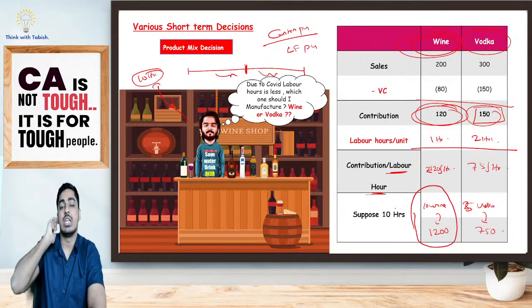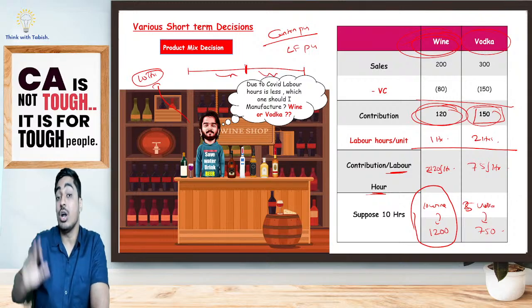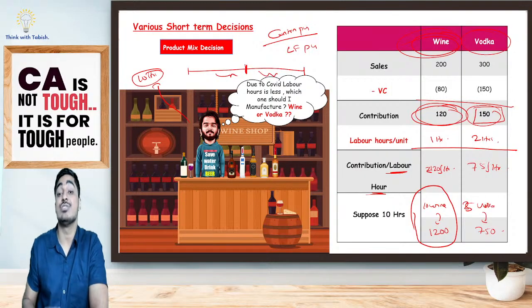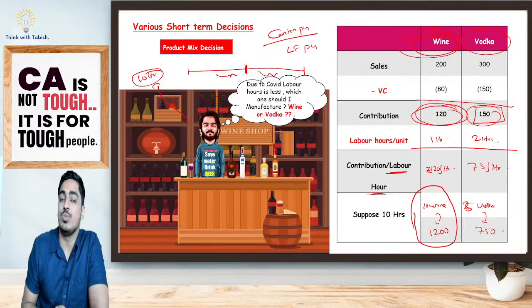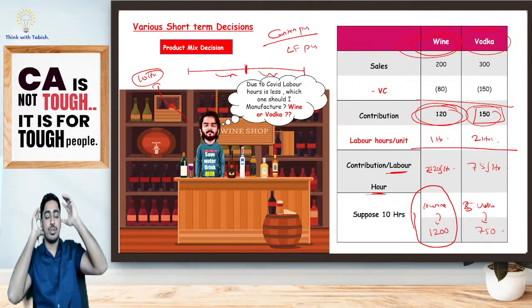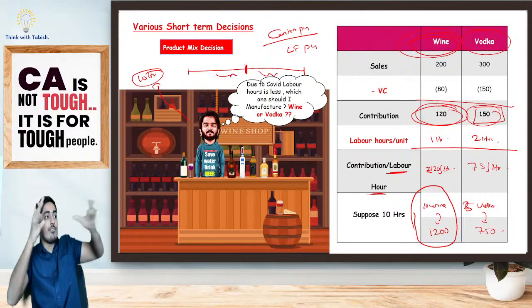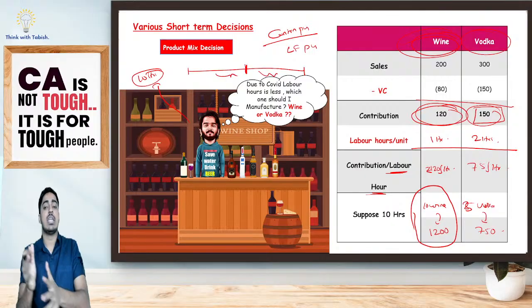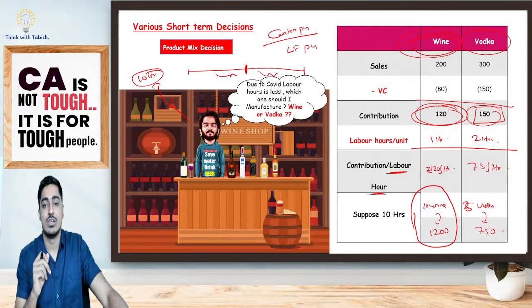Why? What I'm telling is, every time you have a limiting factor, do not take a decision based on contribution per unit. Take your decision based on contribution per limiting factor. What is contribution per limiting factor? It is contribution per unit divided by limiting factor per unit. By selling vodka, I get 150 per unit, but to get that 150, I have to work for 2 hours. That means per hour, effectively, I get 75. Is it clear, everyone?